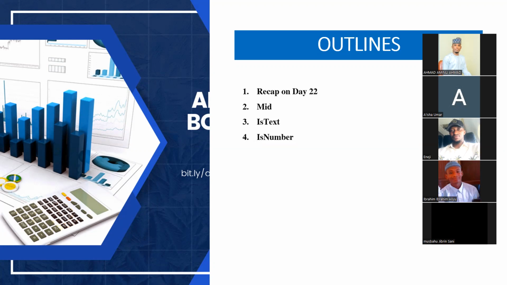If it is a number, it will say TRUE, it is a number. But if it is not a number, it will return FALSE. Like what we did with ISBLANK yesterday, if you can recall. ISBLANK will return TRUE or FALSE for us, and also ISTEXT and ISNUMBER will return TRUE or FALSE for us. So please, you should take note of that.